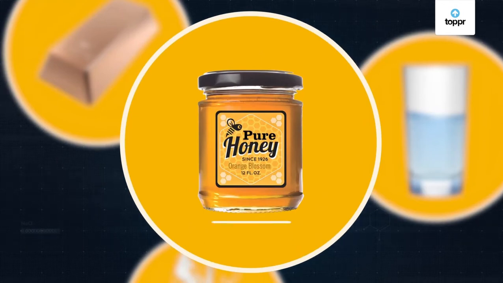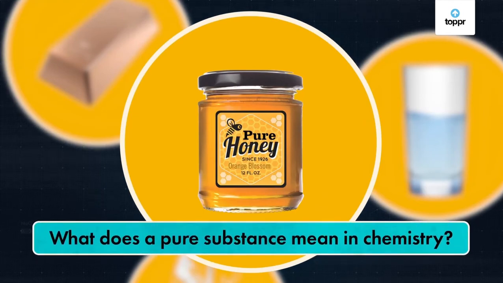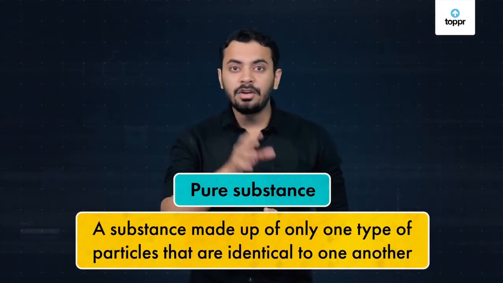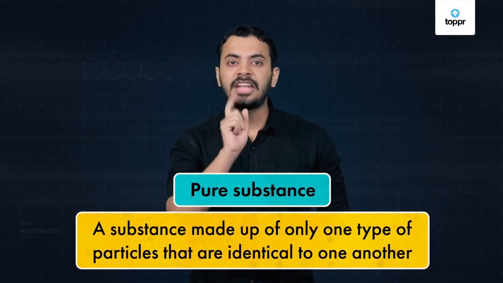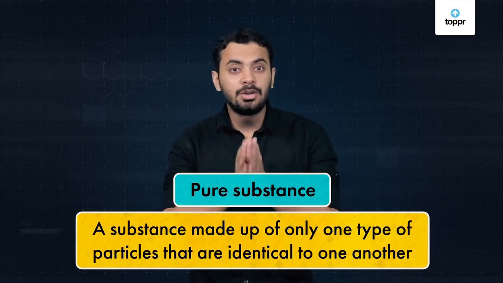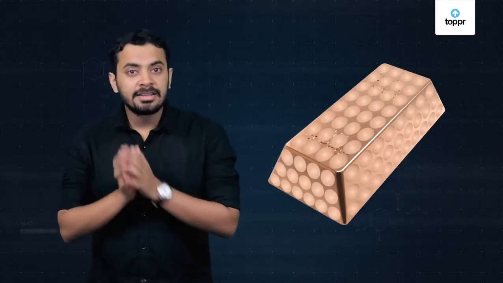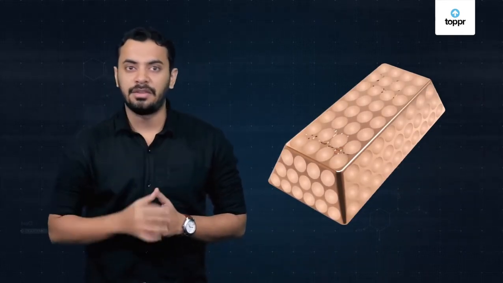To answer that, we'll need to know what a pure substance means in chemistry. According to chemistry, a pure substance is made up of only one type of particles that are identical to one another. Like pure copper would contain only copper particles. We can say that the particles are identical to one another.